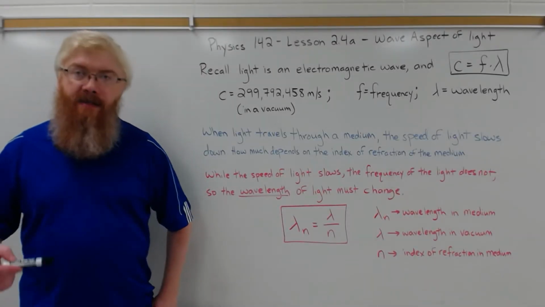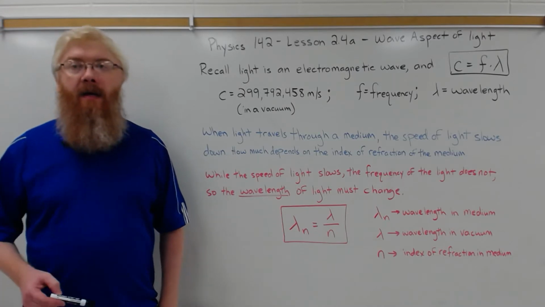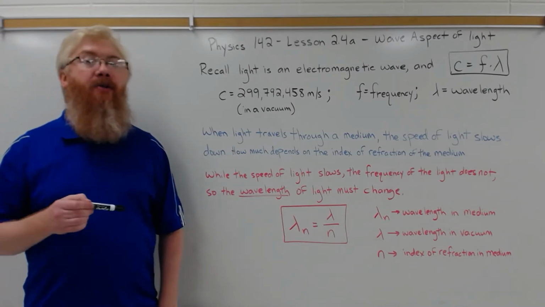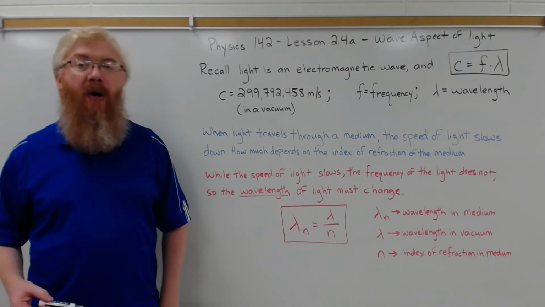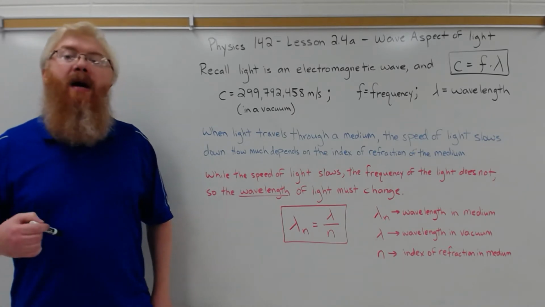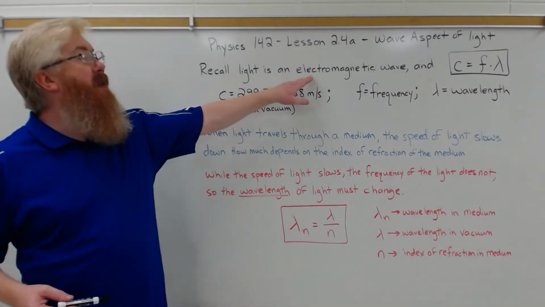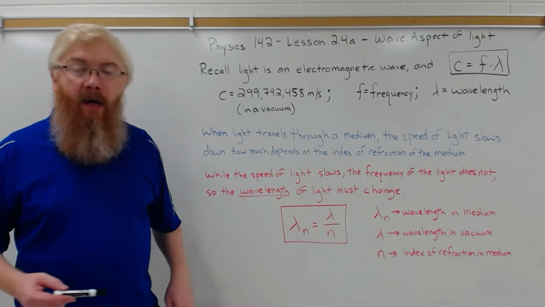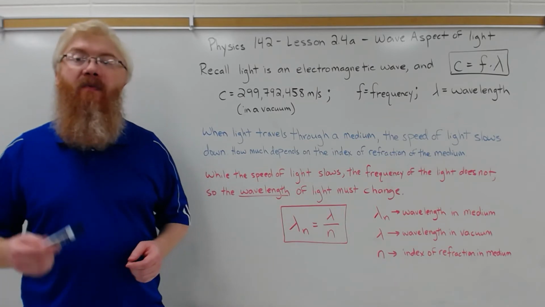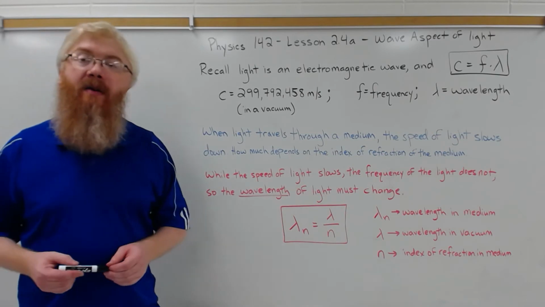In the last lesson and chapter in your textbook, we talked about light as a ray. That light has an origin and a direction associated with it. And we looked at how those rays pass through lenses and bounce off of mirrors. We're now going to look at light in a different aspect. Light, if you recall, is an electromagnetic wave. It's an oscillating electric and magnetic field, and as such, as a wave, it has a wavelength and a frequency.